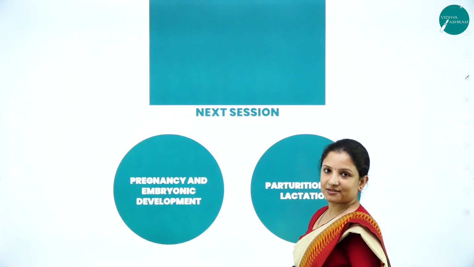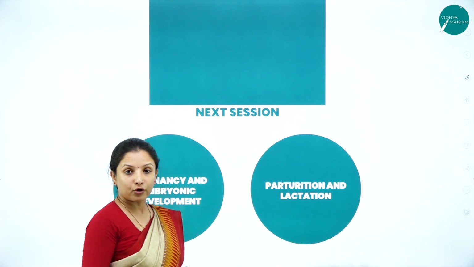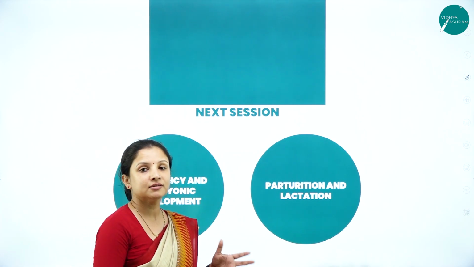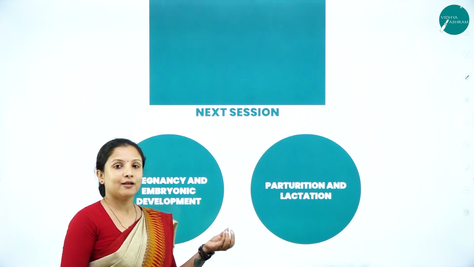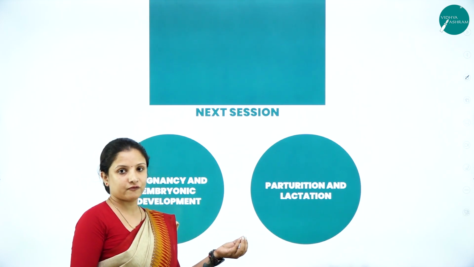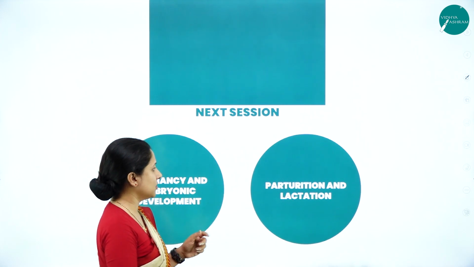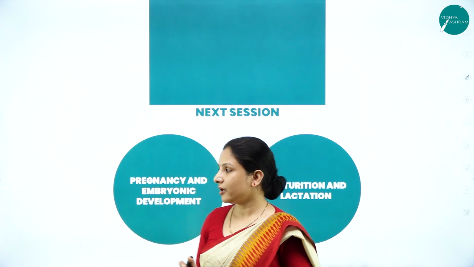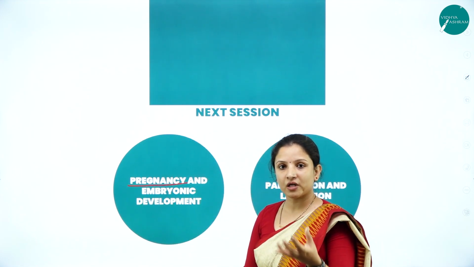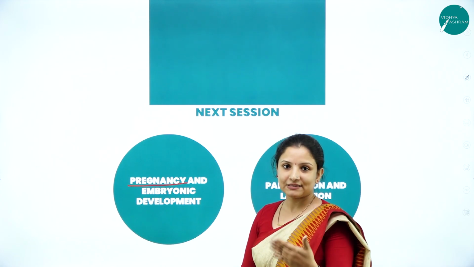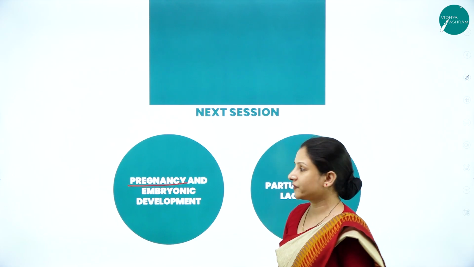So this was the session wherein we learnt about the menstrual cycle, and also how fertilization occurs and how the implantation of the trophoblast along with the cells inside it to the walls of the uterus, that is the endometrium, will occur. In the next session, we'll talk about pregnancy: after implantation and the formation of the embryo, the first, second and third trimester, and what happens in each of these stages.